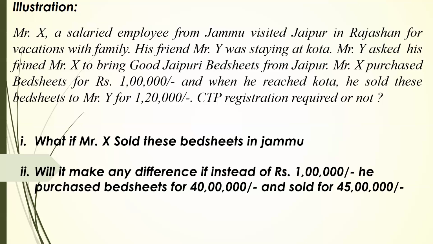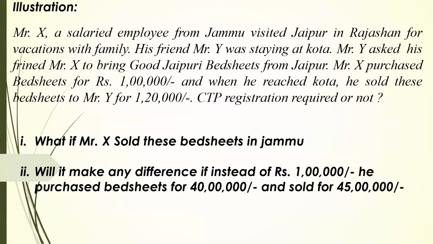So if I am risking my funds, whether it is 1 lakh, 20 lakh, 40 lakh or 50 lakh, the amount is irrelevant, because there is no threshold limit for registration of a casual taxable person. It's an altogether different thing how the government will come to know. We are not going into that aspect. I have purchased goods worth rupees 1 lakh and sold them for 1,20,000. My intent was to have a return which is more than a regular return. So in my opinion, it is still a business.